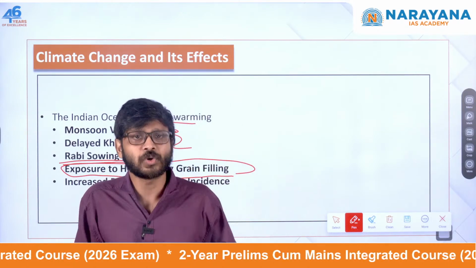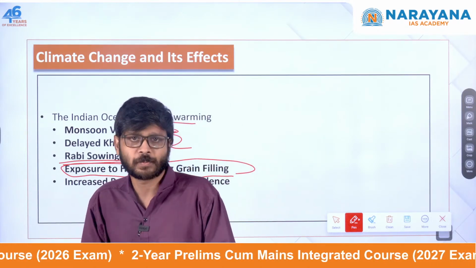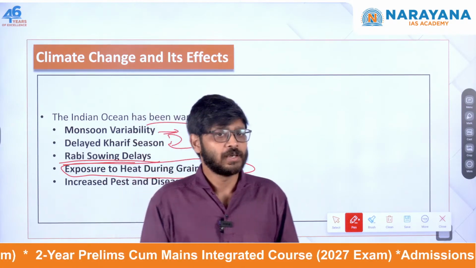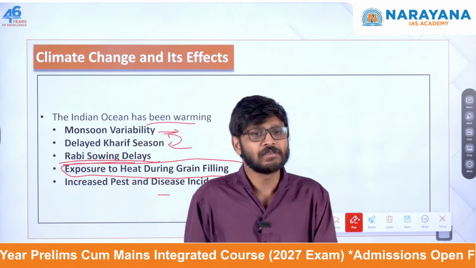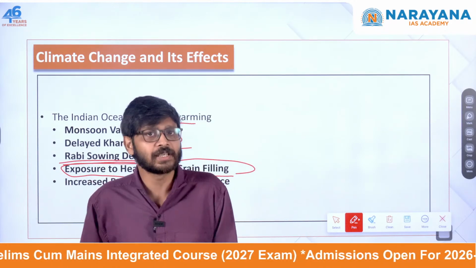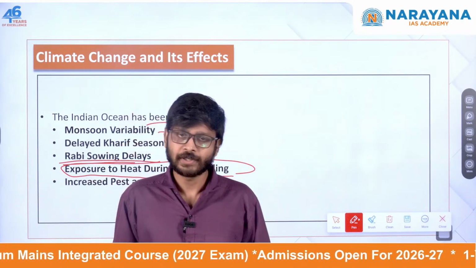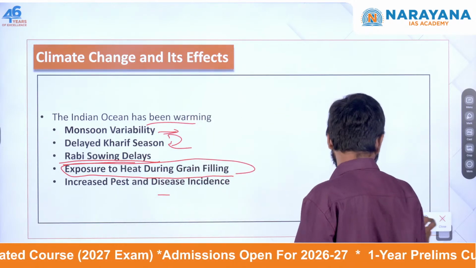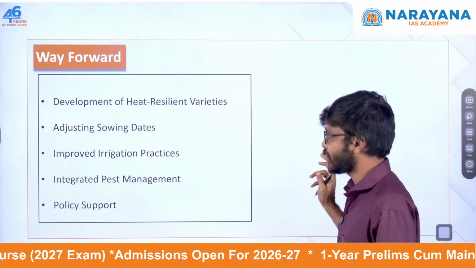And if heat is more, the pests will survive. More pests will be coming, more diseases will be coming to the wheat, and obviously the wheat yield will be low. Even if we are getting yield, the quality will also be reduced. So this is what is happening in this period. Okay, all right. So what is the way forward?